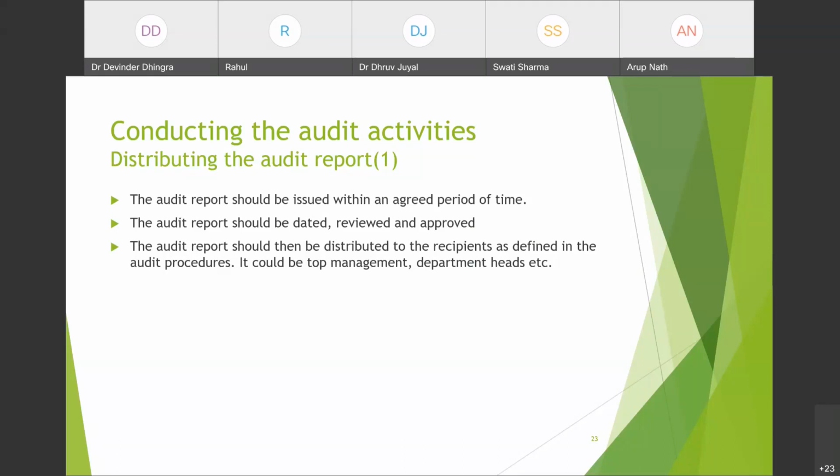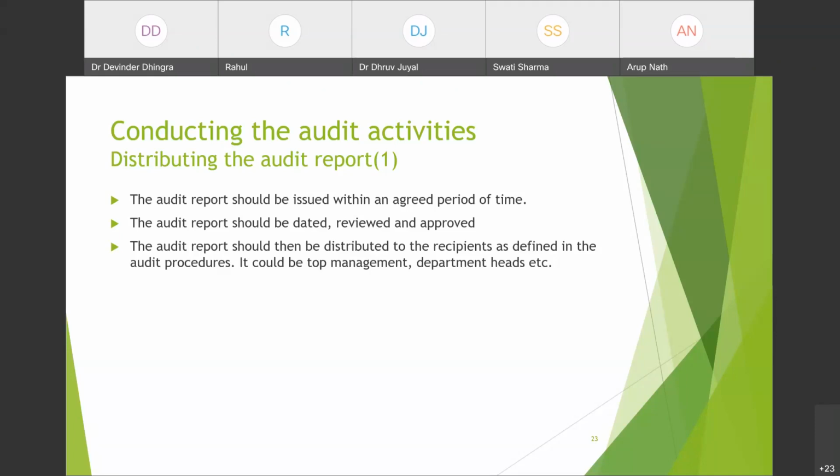Audit report should be reviewed. Audit report review happens after the audit is done. A person will review the audit report to check whether it is complete or not, and it must be approved. The auditor himself must also review and approve the audit report. His signature must be on the audit report.